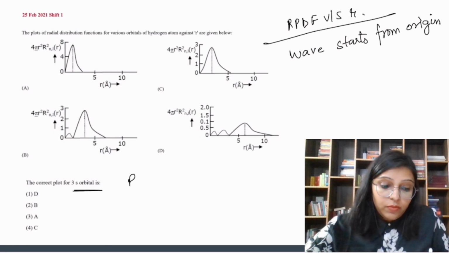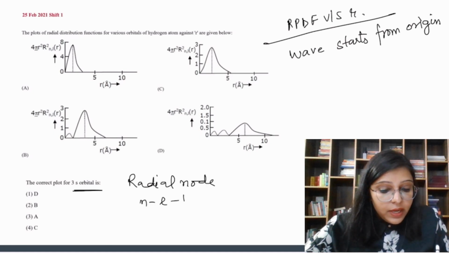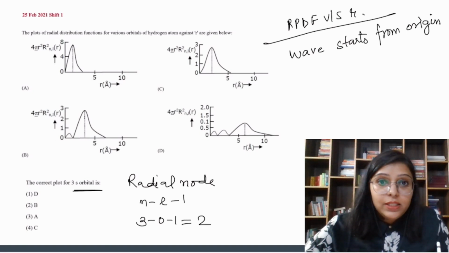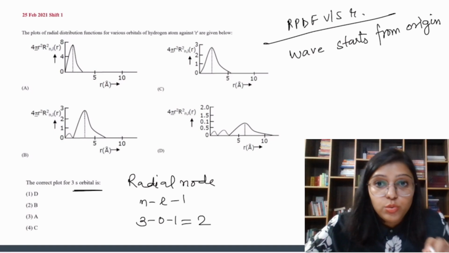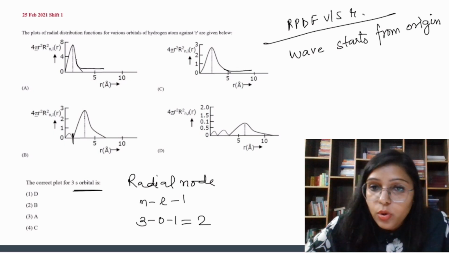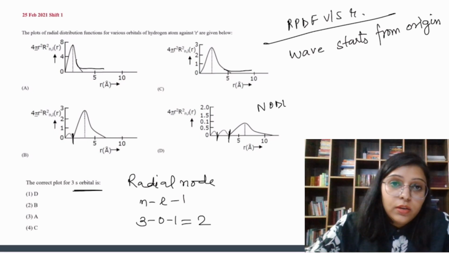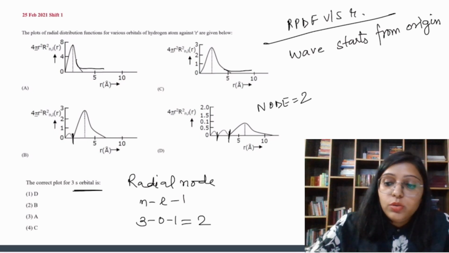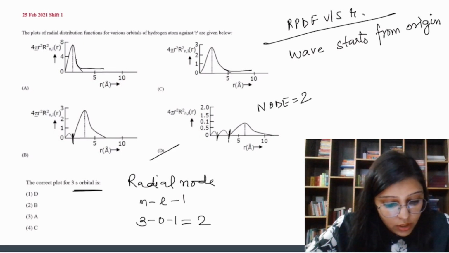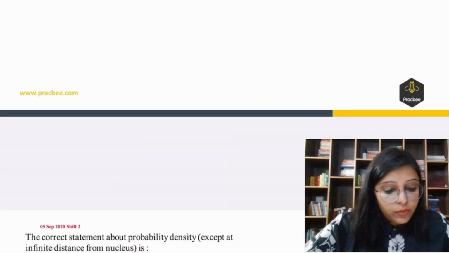So what do we need to check? We need to check the radial node. Radial node is n minus l minus 1, which is 3 minus 0 minus 1, so 2. It means the curve should cut the x axis 2 times. Here it cuts only 1 time, so no. This one will not cut. It should be like this. If we see this 1 and 2, here there are 2 nodes. So that is going to be the correct plot for 3s. So option number D. Okay? Now let's do the next question.